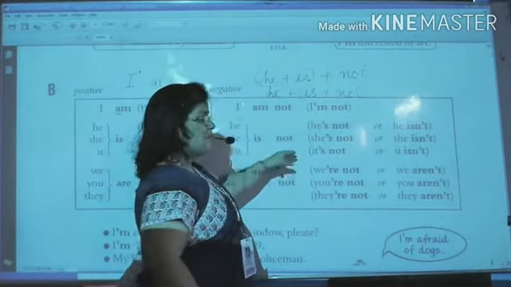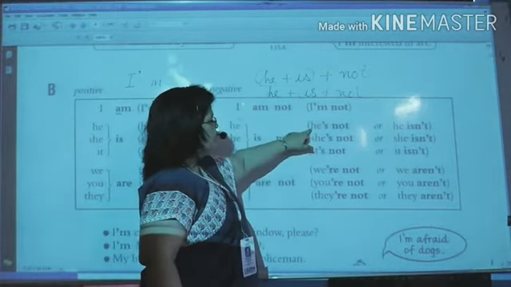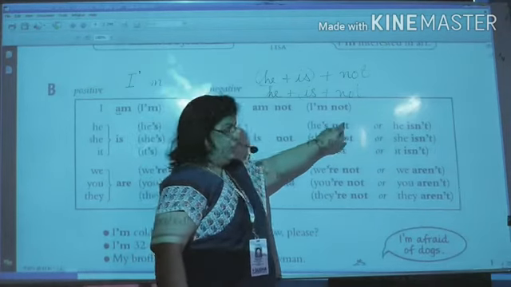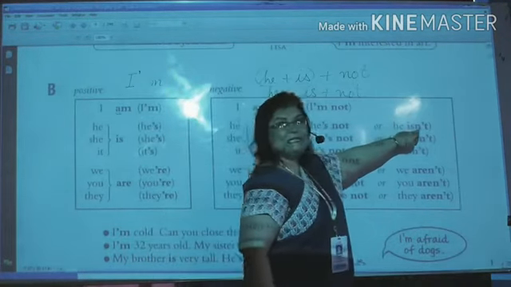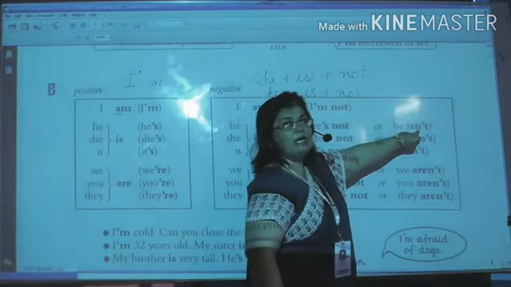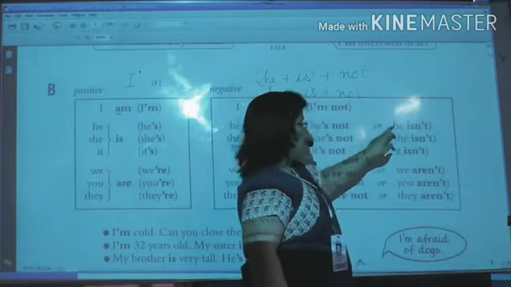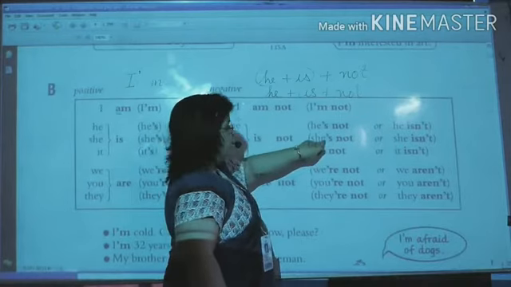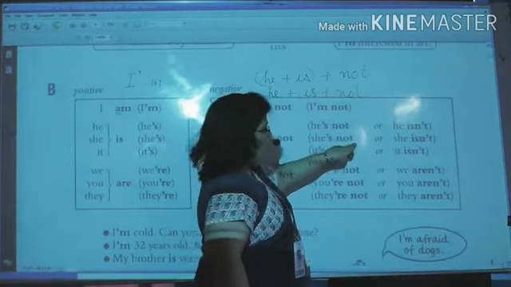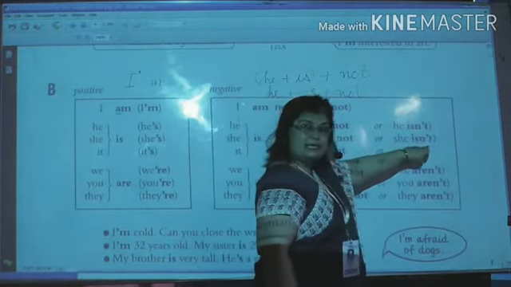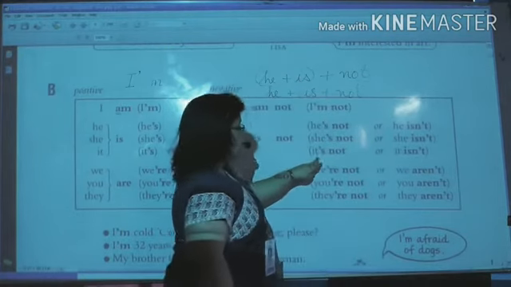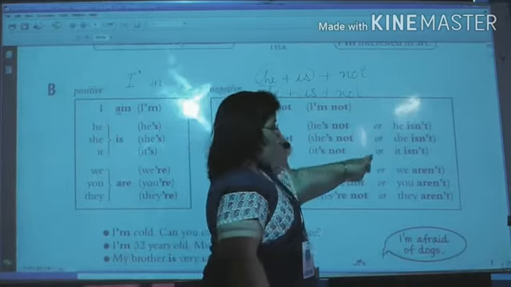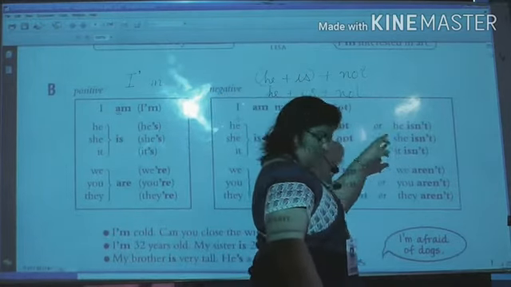So here they have given both. In this they have combined he plus is, he's not here or he isn't. Is plus not equals to isn't. Same way, she plus is plus not, she's not or she isn't. It plus is plus not, it's not or it isn't.